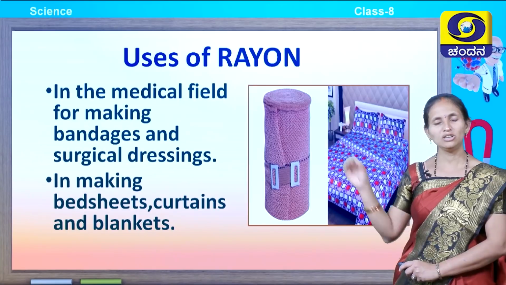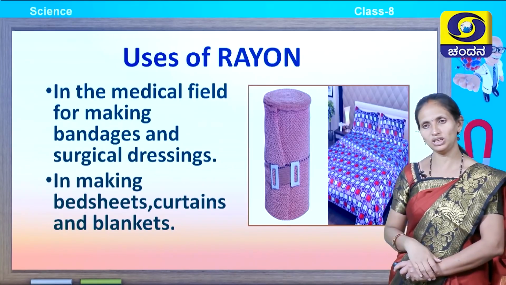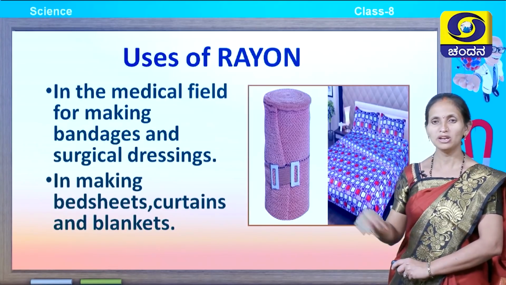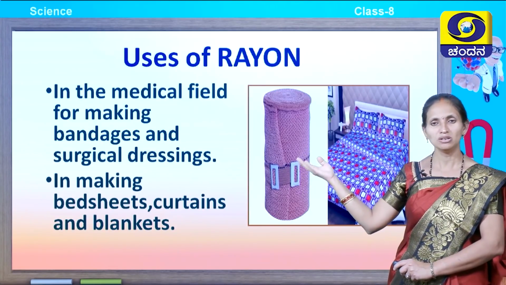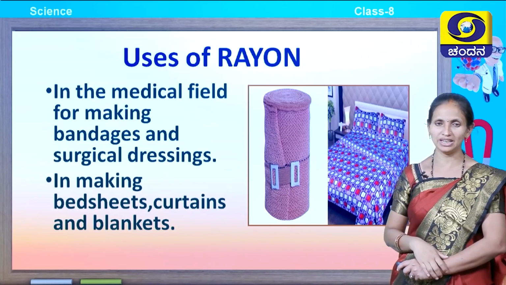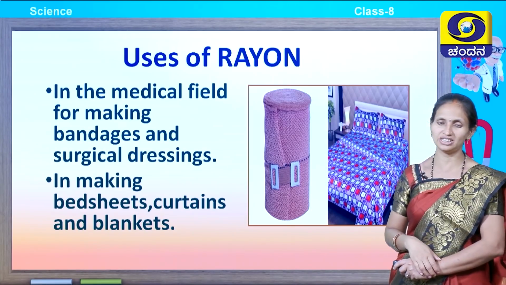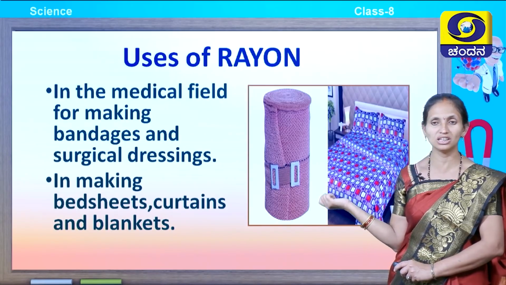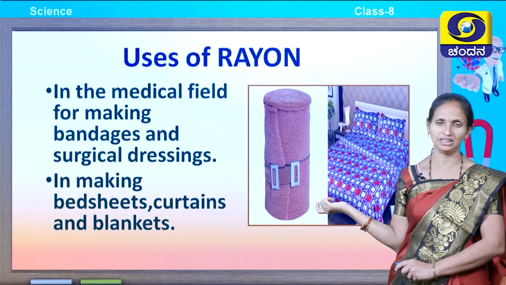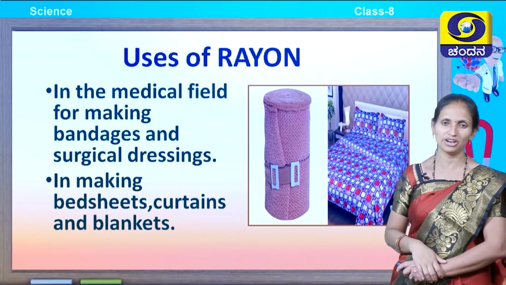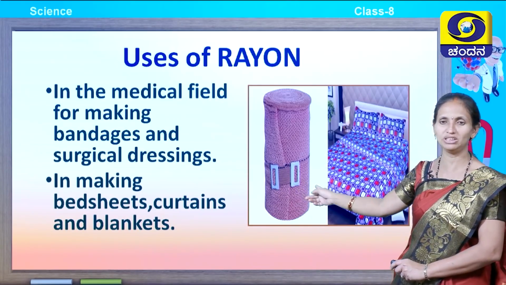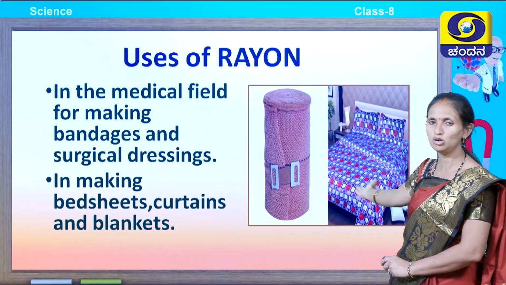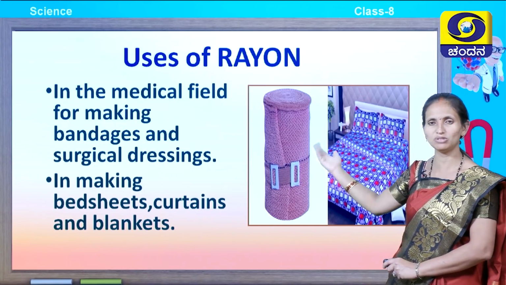Rayon not only has uses in making clothing, but also in the medical field. You can see that rayon is used in making bandages and surgical dressings, and it is also used for making bed sheets, curtains and blankets. These are the uses of rayon. You can look at the picture. Here is a dress, a bandage, and here are bed sheets. These are some of the uses of rayon.